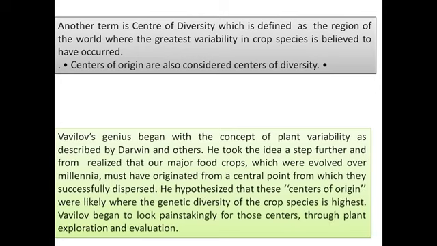Vavilov's genius began with the concept of plant variability as described by Darwin and others. He took the idea a step further and realized that our major food crops, which evolved over millennia, must have originated from a central point from which they have successfully dispersed.